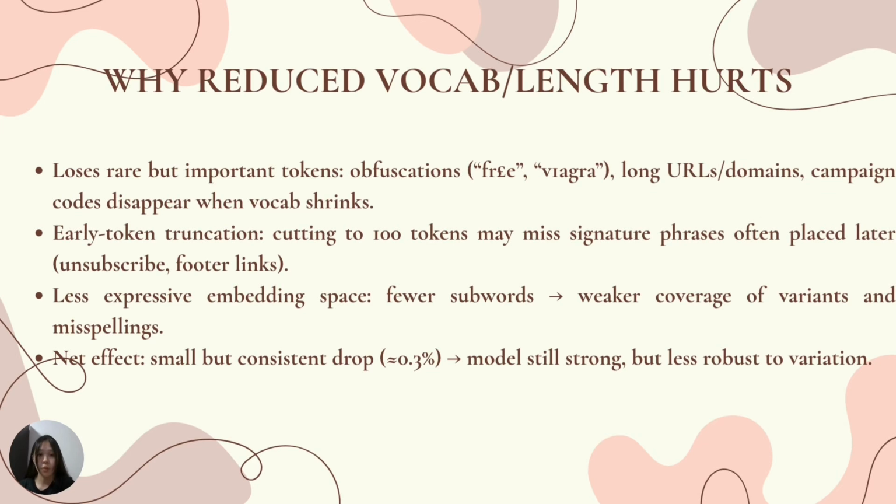So why does reducing vocab or length hurt? Shrinking vocab from 5,000 to 1,000 and length from 500 to 100 hurts because we lose rare but important tokens, truncation cuts cues like unsubscribe lines, and it makes embeddings less expressive. The net drop is only around 0.3%, but it's still consistent. The model is still strong.